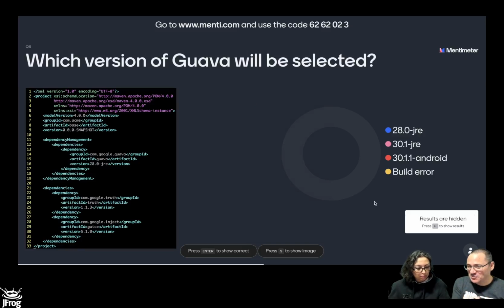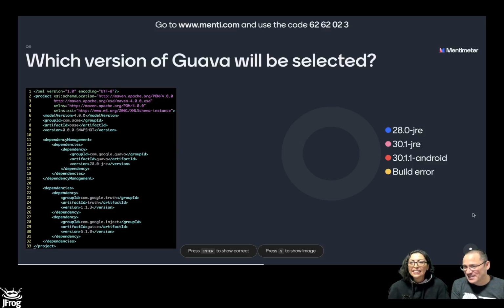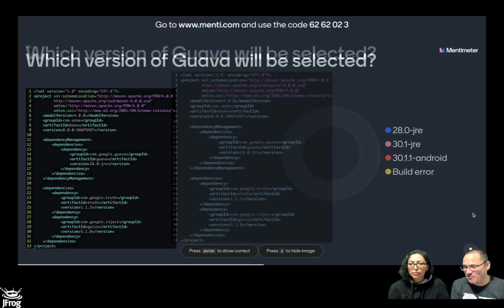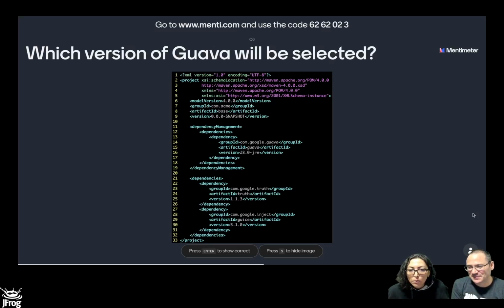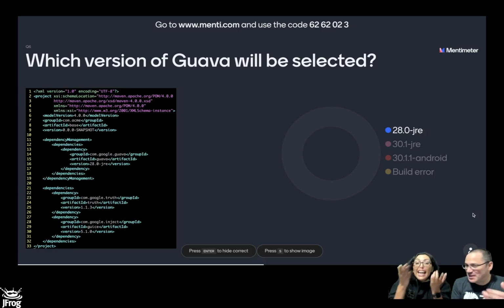So we have the same example as before. We have two transitives, but we decided to add now the dependency management block. So we have three potential versions of guava: 28, 31 GRE, or 31 Android. In the dependency management, we have 28. The other things haven't changed. So what is going to happen? Version 28 wins again. Why? Because we don't have an explicit dependency to guava, because they are transitive. And in the dependency management, I have my reference. So if nobody says anything, then we go with my opinion, which is dependency management.